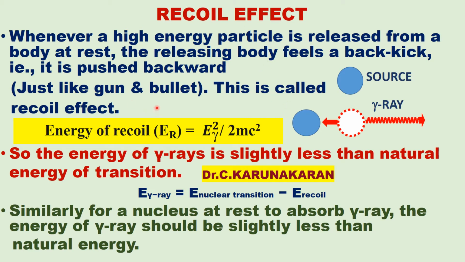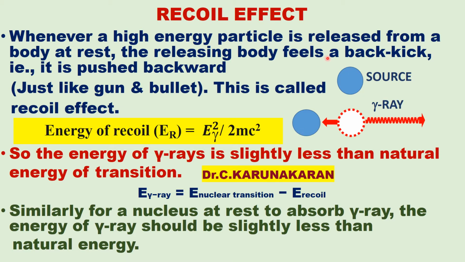You know, when you fire a bullet from a gun, the bullet moves forward, the gun moves backward. Similarly, whenever a high energy gamma radiation is released from the source at rest, the releasing body moves backward.